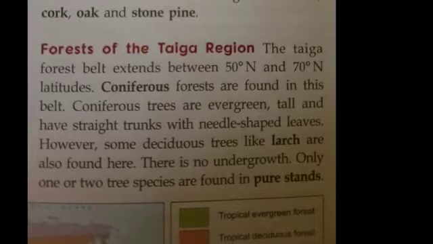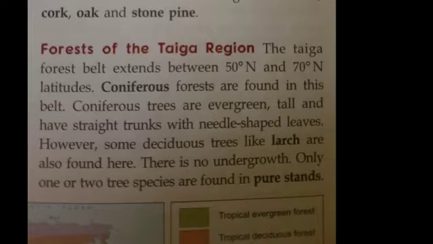Some of the large deciduous trees are also found here. So we see that not only evergreen trees are found in this region, some deciduous trees are also found. Deciduous, as I have already told you, are the trees which shed their leaves in a particular season.